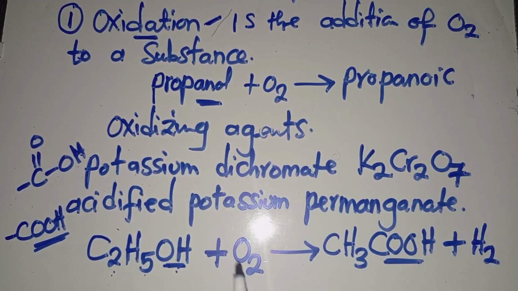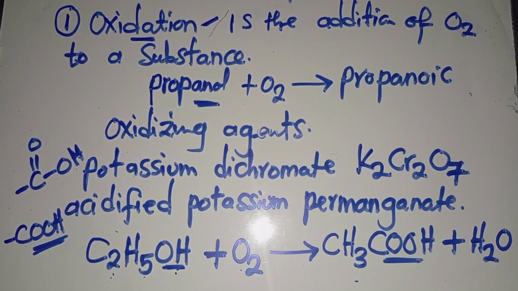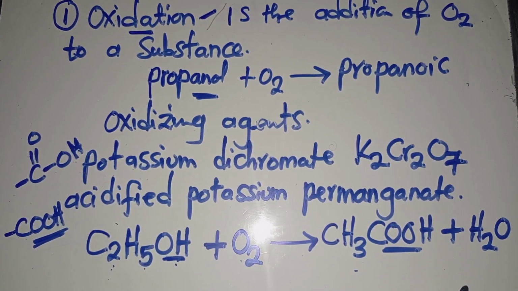Then from this one I removed one, so I remained with one, and I put it there. So this one that is here, this is what I call ethanoic acid. I'm going to explain this at a level that you are going to understand. I know some of you may not understand this, but where we are going, you will understand. This is something that is so easy to get.